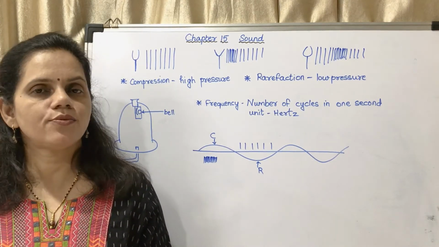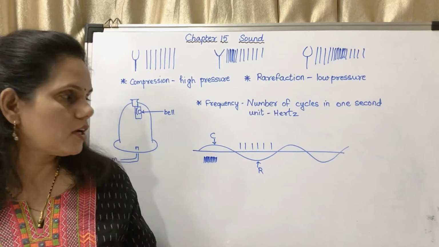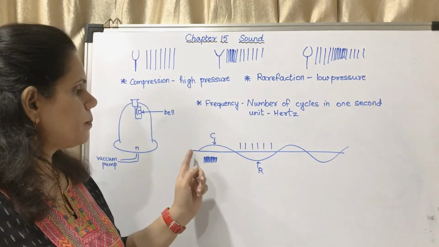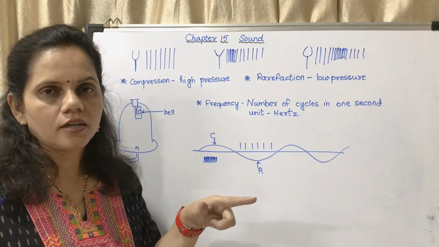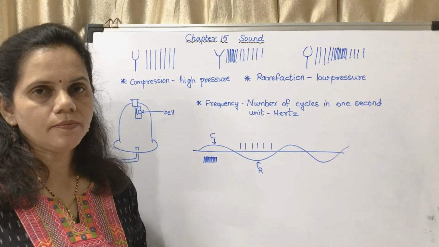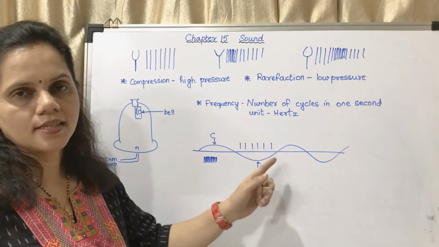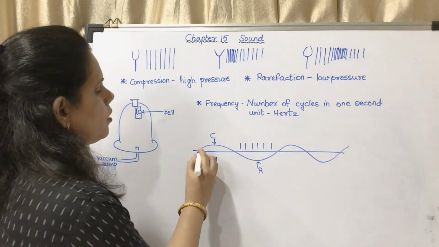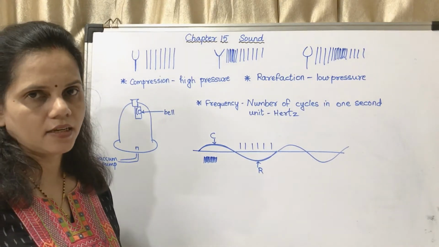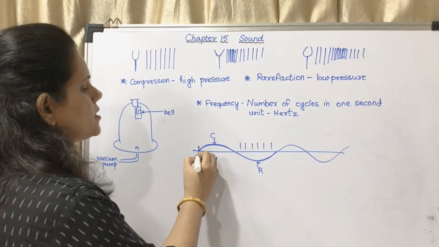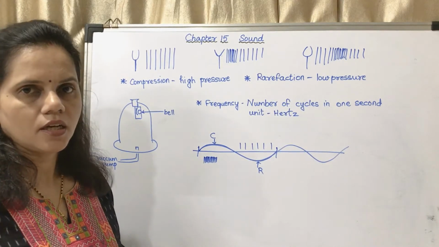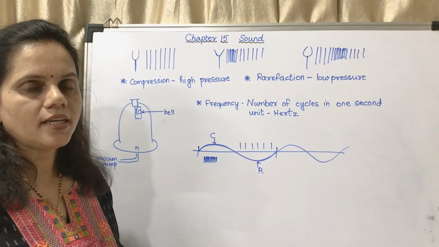Now the next is frequency of sound waves. Here you may see a graphical representation of a sound wave. The compression is shown in the upward bump and the low bump is shown as rarefaction. This is compression, this is rarefaction. One compression and one rarefaction makes one cycle. So one cycle consists of one compression and one rarefaction.